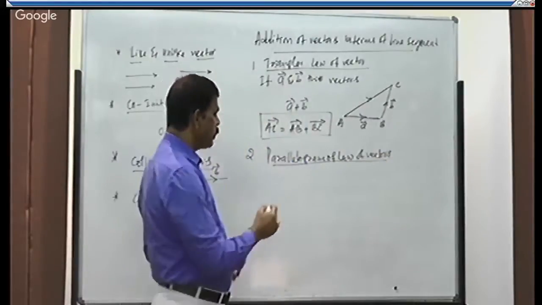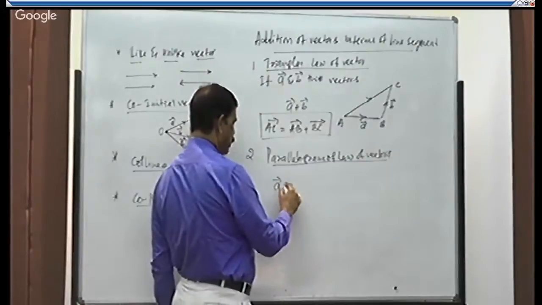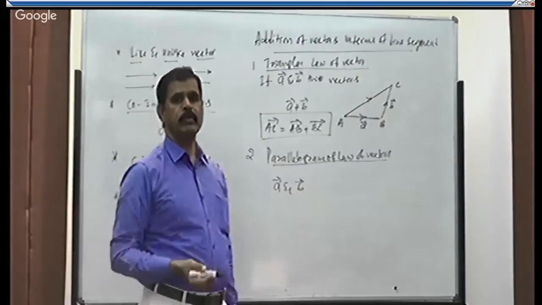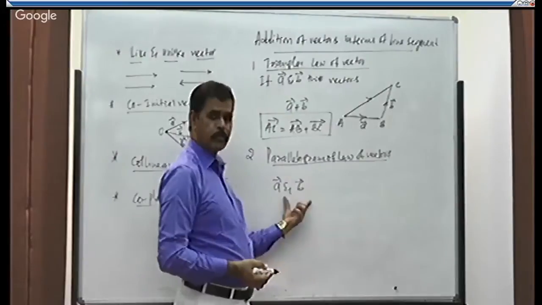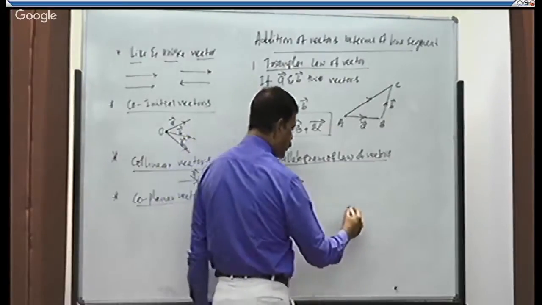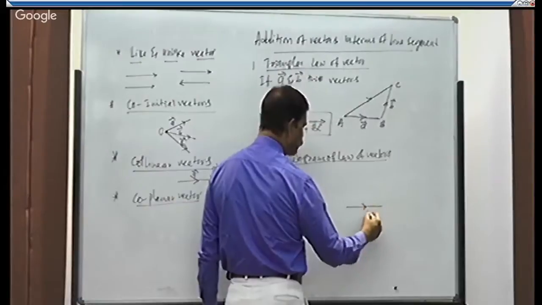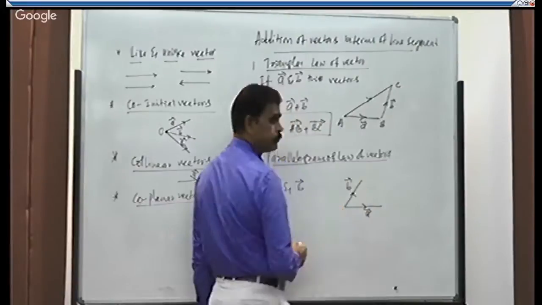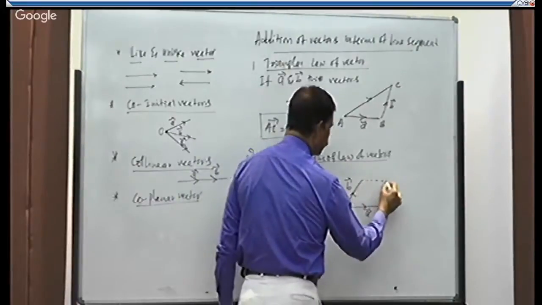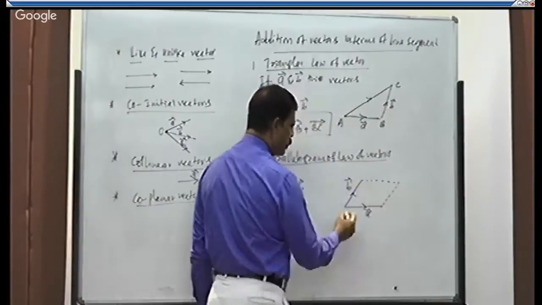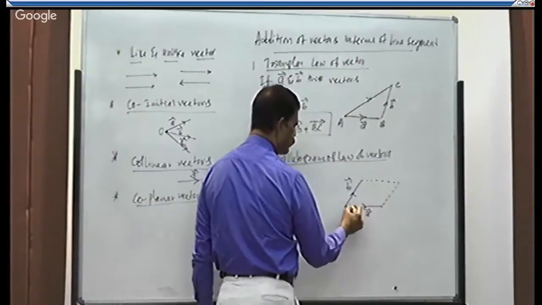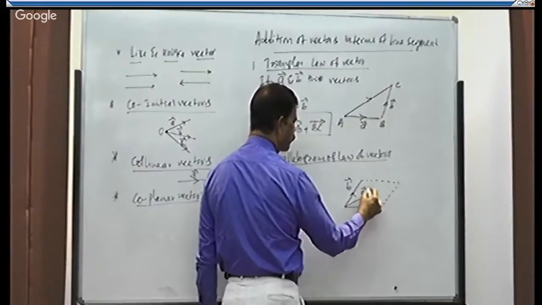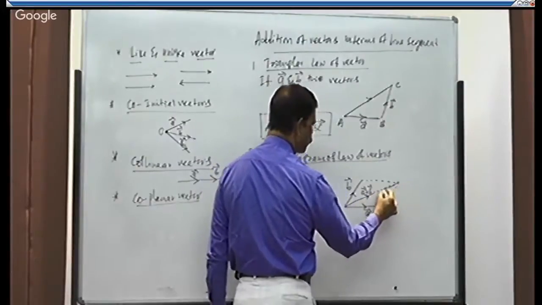This is also important. Let us take two vectors A and B. A and B are two vectors having both magnitude and direction. If they are considered along the two adjacent sides of a parallelogram, complete this parallelogram. Then there will be a diagonal, right? So this diagonal will be the sum of the two forces.